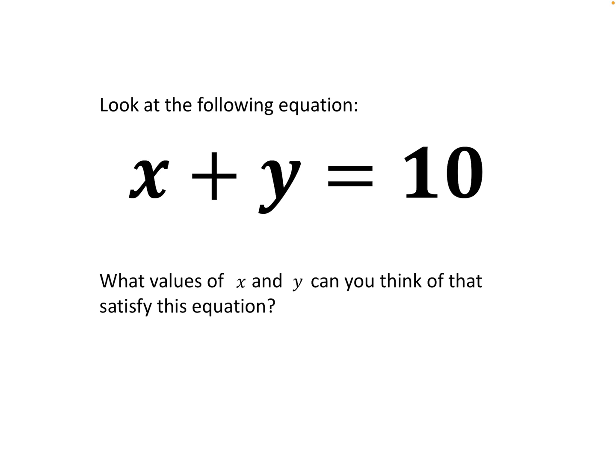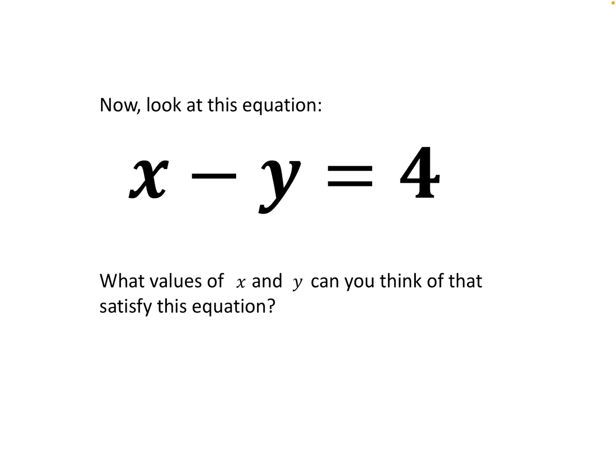Okay, so if you were to look at this equation here, just pause the video here and I want you to write down 5 different pairs of numbers, pairs of X and Y that satisfy this equation. Okay, so I come up with 1 and 9. I could have 2 and 8. I could have 3 and 7. But I didn't even say they had to be whole numbers or even positive. I could have minus 2 and positive 12. I could have a half, and I could have 9 and a half. Okay, there are a wide variety of numbers that will satisfy that equation. What about this one?